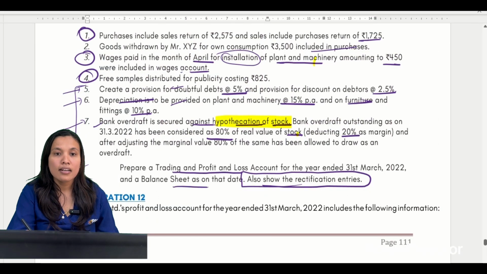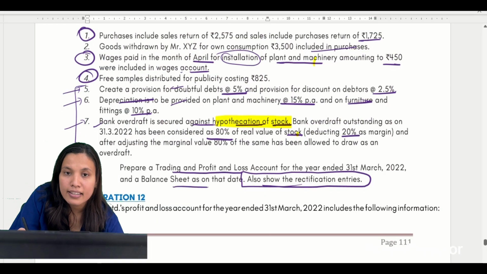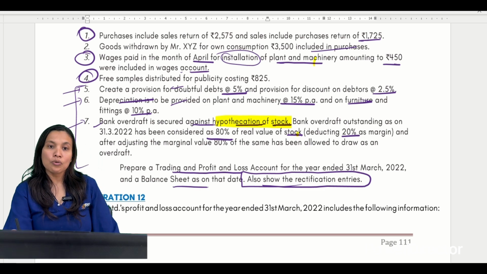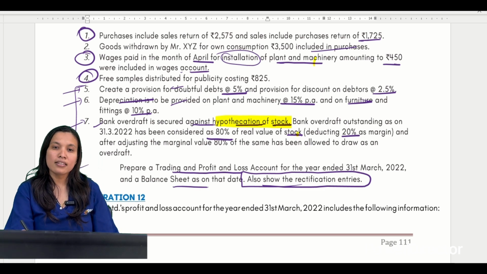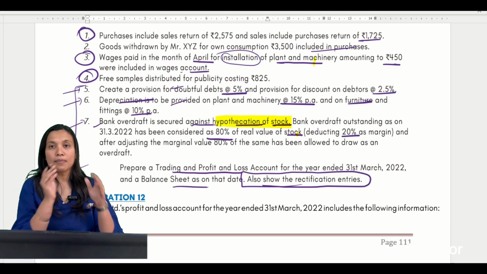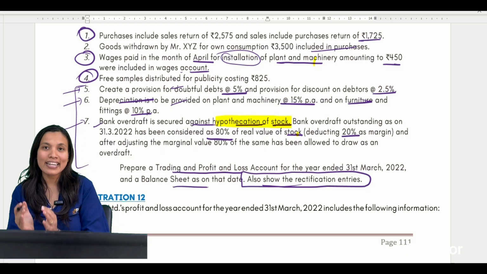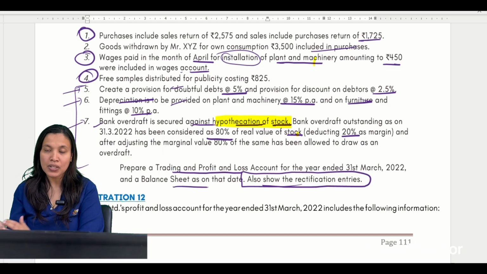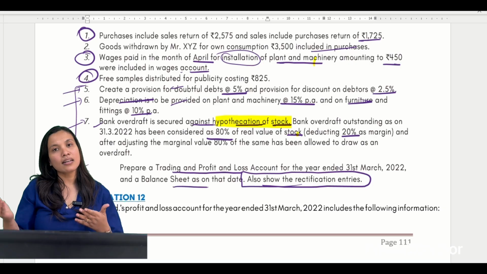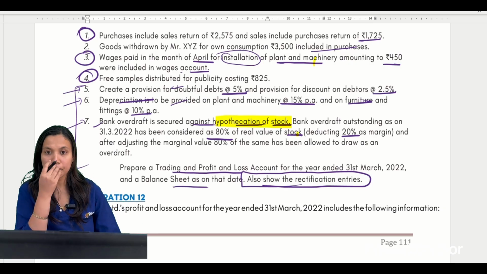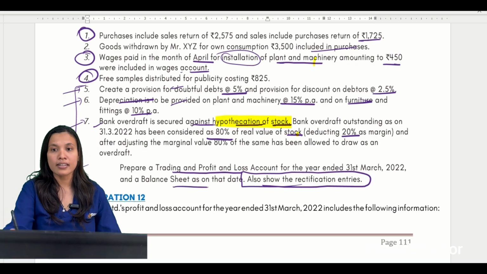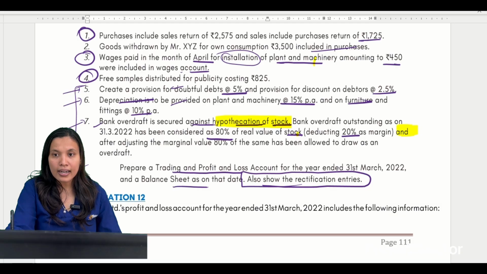What are they telling? Bank overdraft is secured against hypothecation of stock. Outstanding has been considered as 80% of real value. मतलब जितना भी stock है उसका 80% is bank OD. So 100% के लिए क्या करना पड़ेगा? I have to divide by 80%. But there is one more thing, and this is deducting 20% as margin.